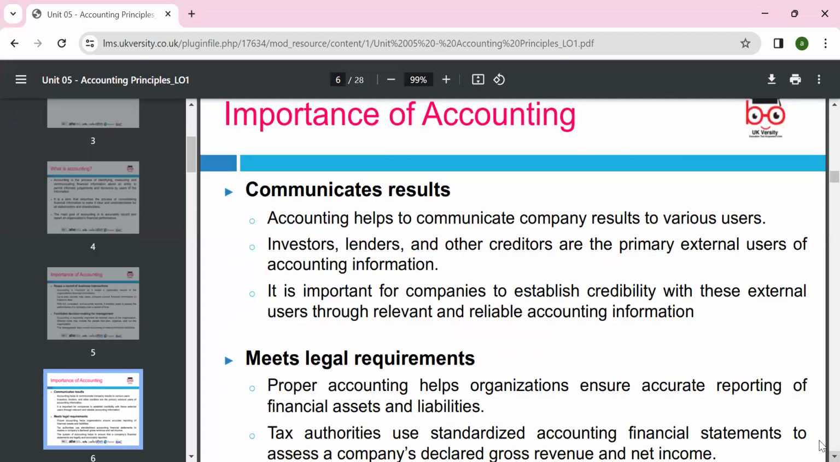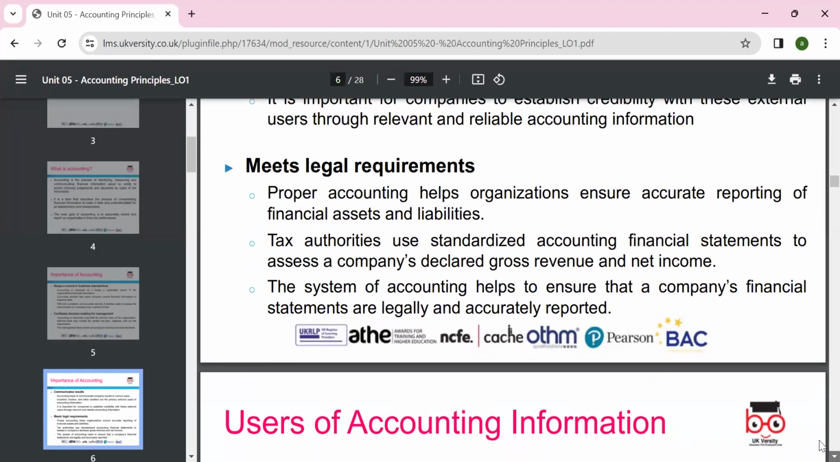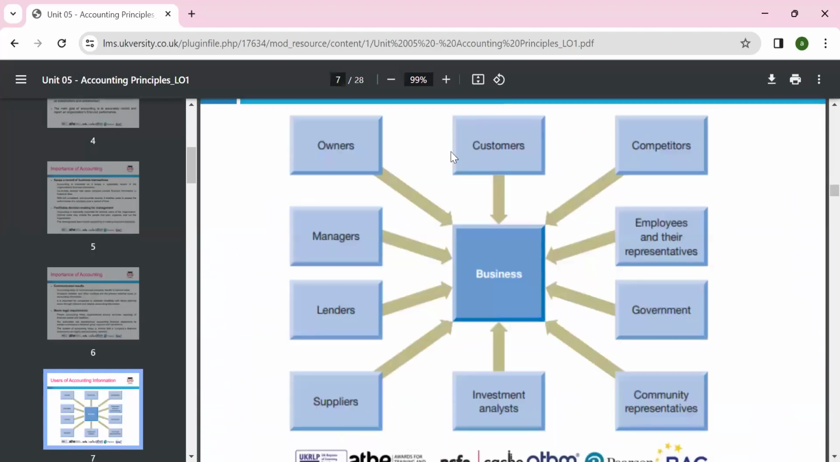It is important to communicate the results, because if you have accounting records, accounting helps to communicate the company's results to the various users, investors, creating primary and secondary users, which we can look around. It's important for the company to establish credibility with external users and provide information that meets the legal requirements. Proper accounting helps to ensure accurate reporting of financial assets and liabilities. Tax authorities use the standardized accounting financial statements to assess the company's declared gross revenue. So these are the key points we need to know about the users of the financial statements.